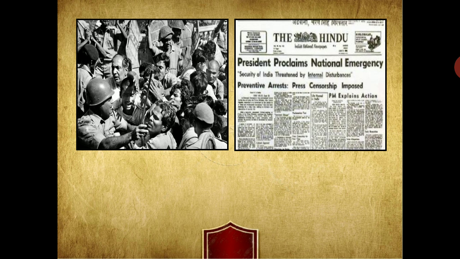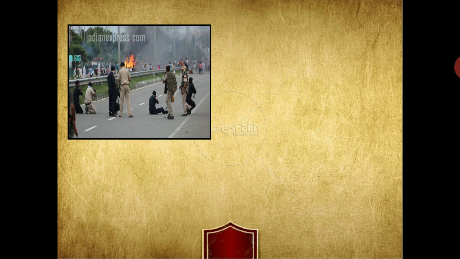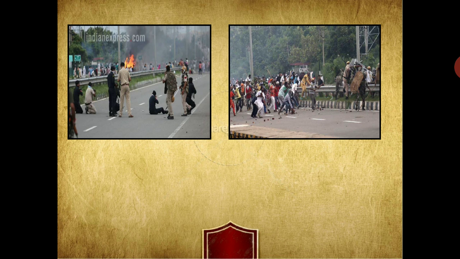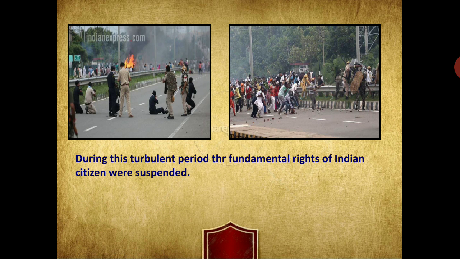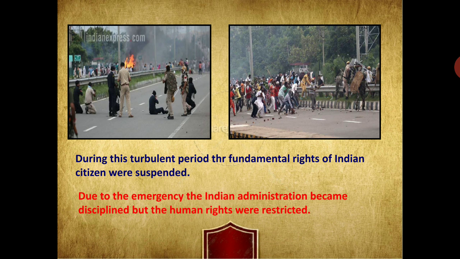Now, a national emergency can be taken only so that the situation in the country can be controlled. During this turbulent period, the fundamental rights of Indian citizens were suspended. And due to the emergency, the Indian administration became disciplined, but human rights were restricted.